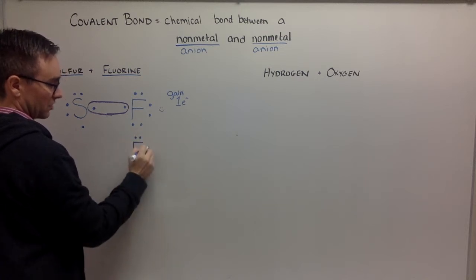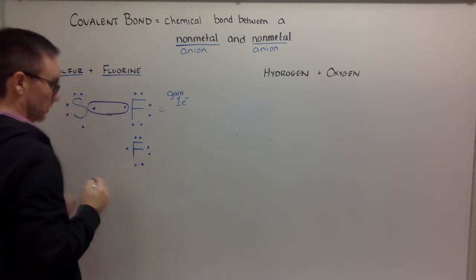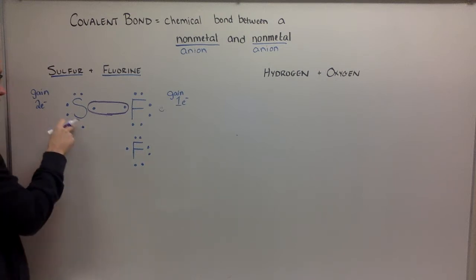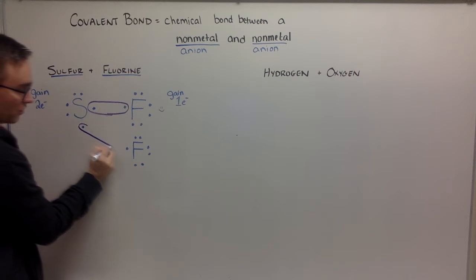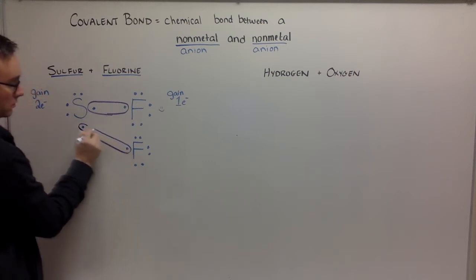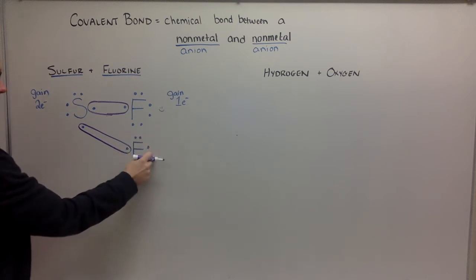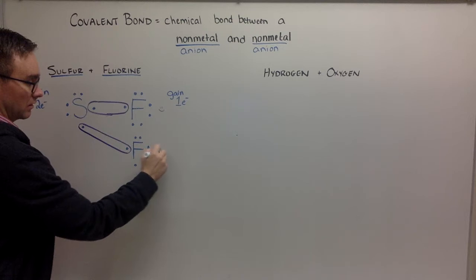It should have 7 valence electrons. And it's going to share with 2 separate fluorines. Remember, only 2 electrons can fit in a sharing circle. So now this fluorine has 1, 2, 3, 4, 5, 6, 7, 8. He's happy.